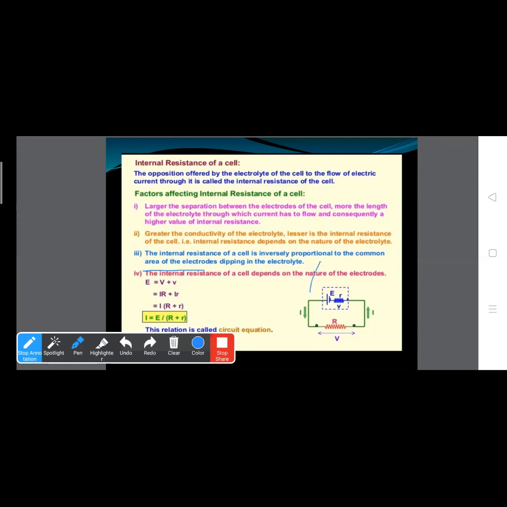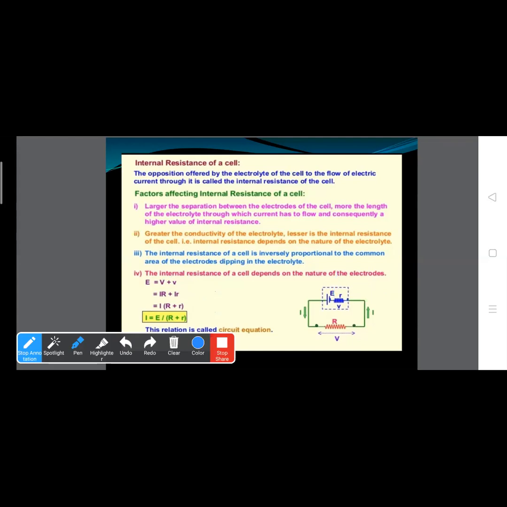Now, from this circuit, we know that E is the electromotive force, equal to the potential V between two points plus the potential inside the cell. Clear? So E equals IR plus I into small r, where I is the current flowing through this circuit. So we can write the equation I equals E upon R plus r. Clear?